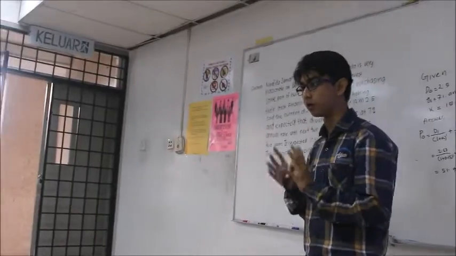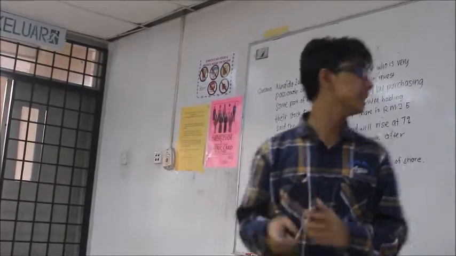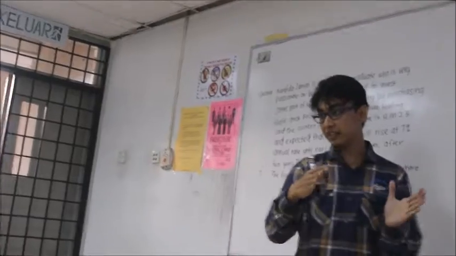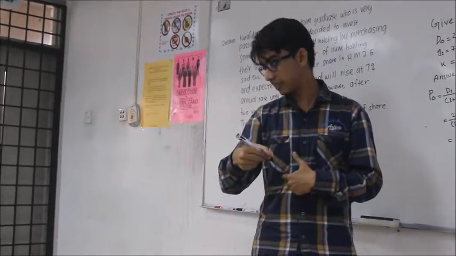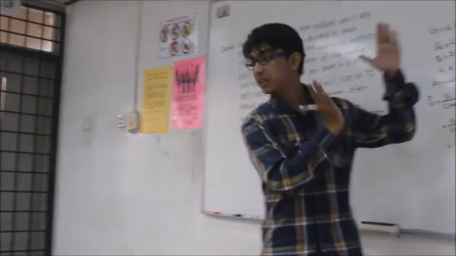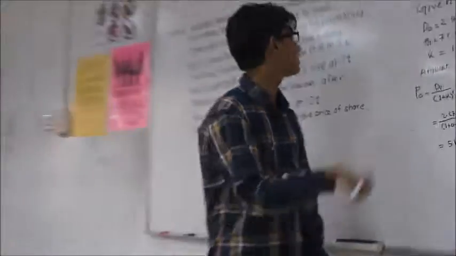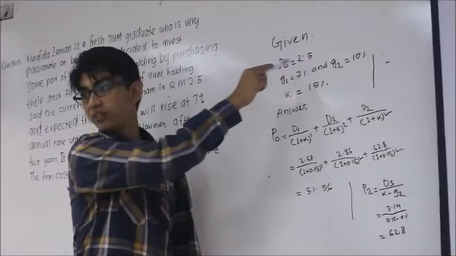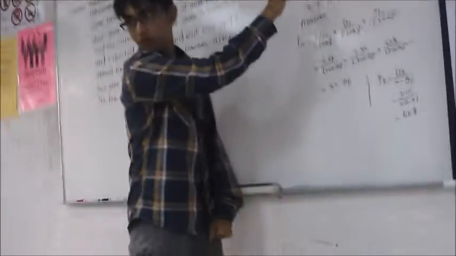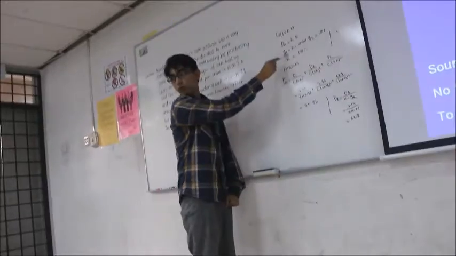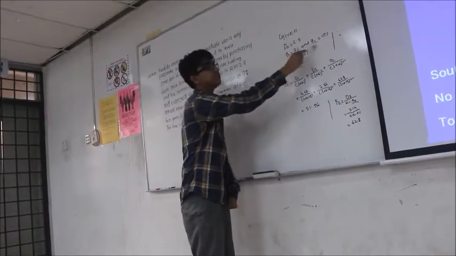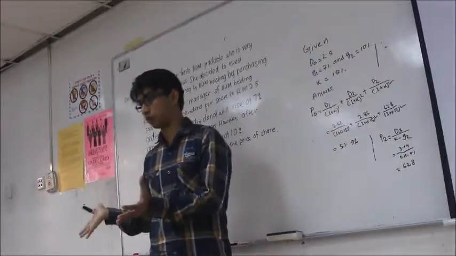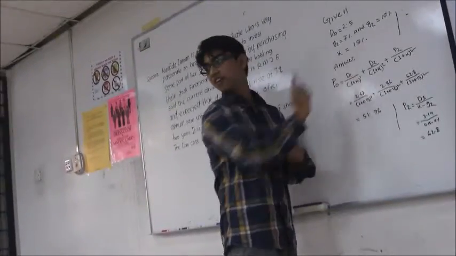So I'm going to show you how you should use the variable growth model. Firstly, in finance, the most important thing is that you write it on a piece of paper or in the answer script, which makes the big question shorter. What is given in the question is the current dividend. So the current dividend is 2.5 ringgit, written as D0. Then you write the growth rates: g1 is 7% and g2 is 10%. And K, we all know, denotes the cost of capital. The cost of capital of the firm is 15%.